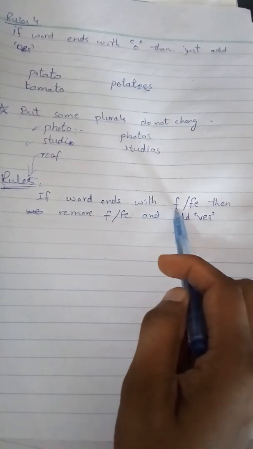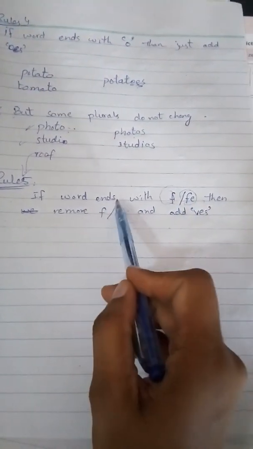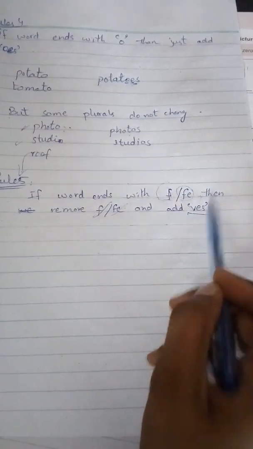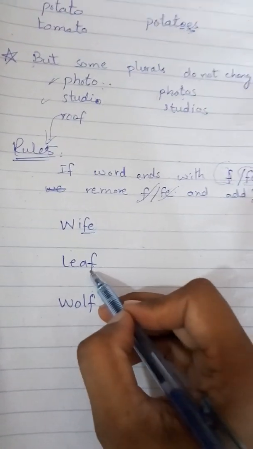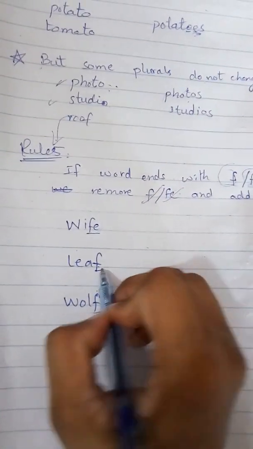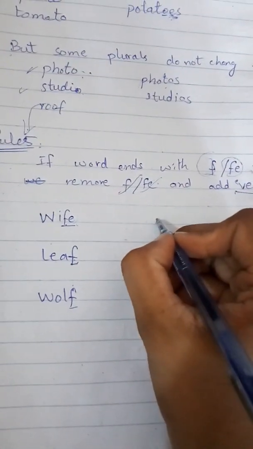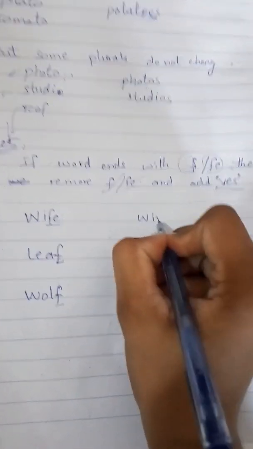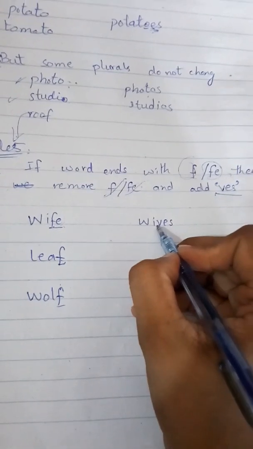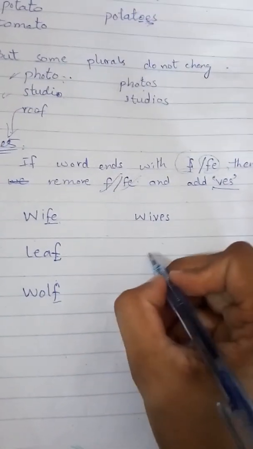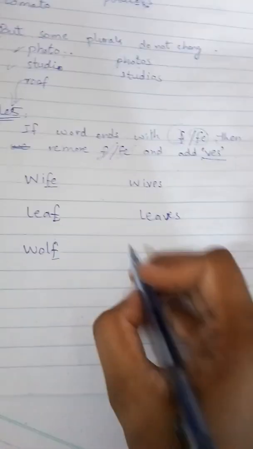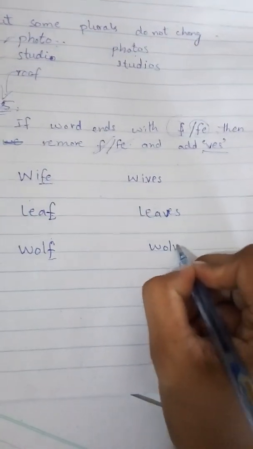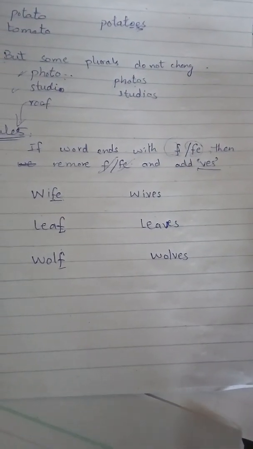Okay. And the last rule is rule number 5. If the word ends with f or fe, we skip this f or fe and we add ves. For example, you see I have written some words: wife, leaf, wolf. These words end with f sounds, f or fe. We skip f and fe and we add ves and the word becomes plural. Wives, as you see I skip fe and I add ves. The word is leaf. When we add ves, the word becomes plural. Okay, as in wolf, we add ves and skip f, the word becomes plural.